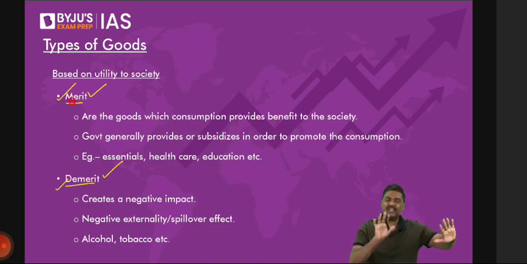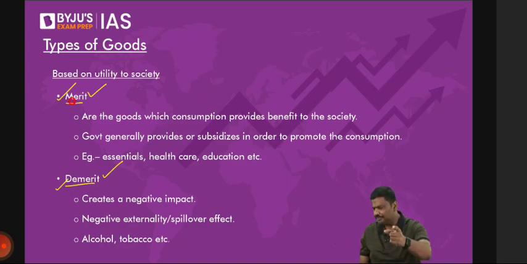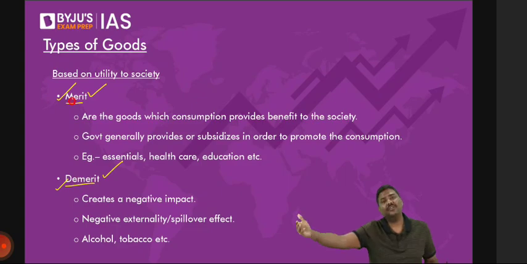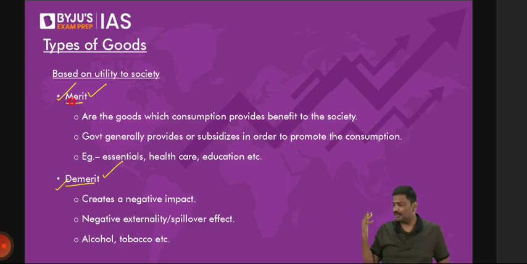I'll give you examples. Example 1. If you're getting very good quality education, is it not good for you? Simple. The answer is yes. And is it just good for you? Absolutely not. Will your family get the benefit of it? That is, you will get a good job, you will get a good salary, you will provide for your family. Will the economy and society get the benefit of it? Of course, yes. You are contributing to the growth of the economy. So understand the logic here. You are consuming, you are benefiting, and the society is also benefiting. That is a merit good.